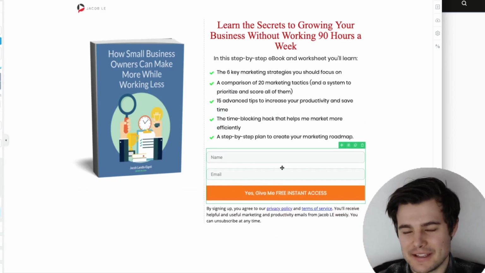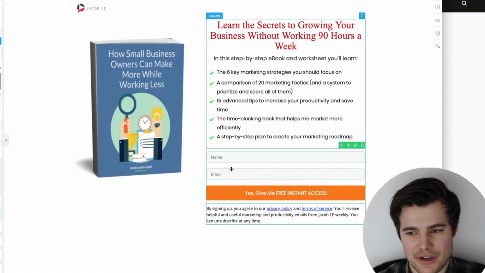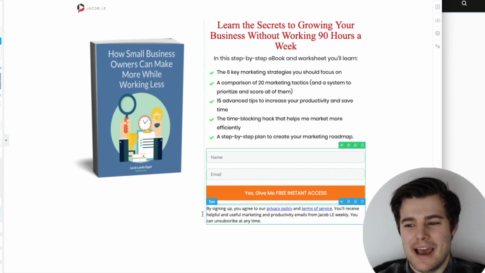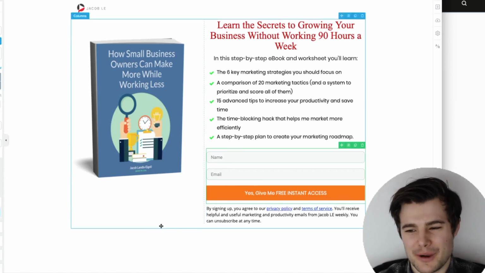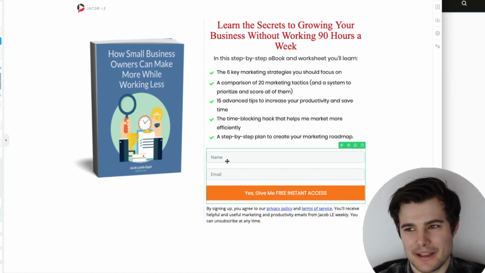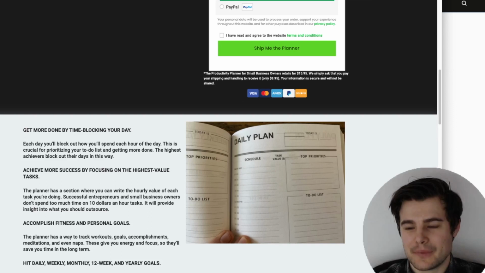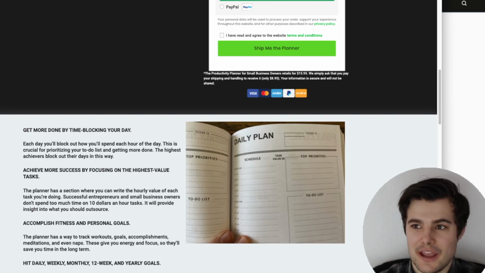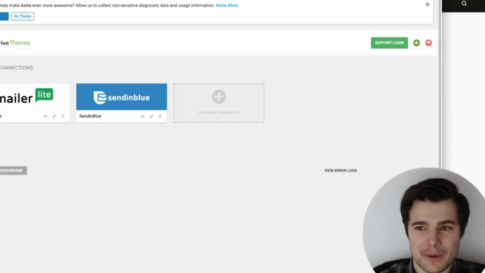But since we have this as the main call to action and it's all centered around the email and has people agree to it right there, this should be fine. When you have forms like this, you generally want the privacy policy right below. You could probably get away with it in the footer since this is the main thing on the page. But if it's a physical product, you can make people check for the conditions or to receive emails. What's the other thing that we need with this?